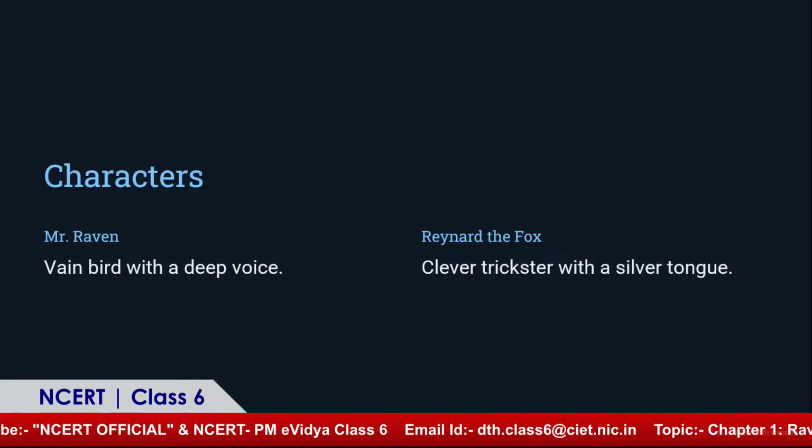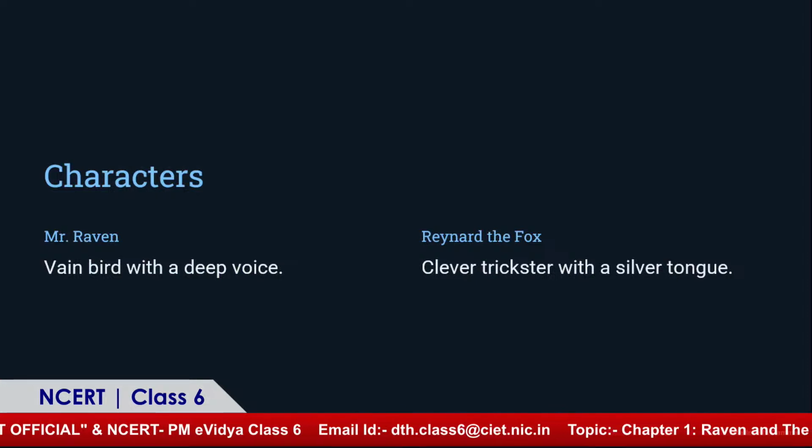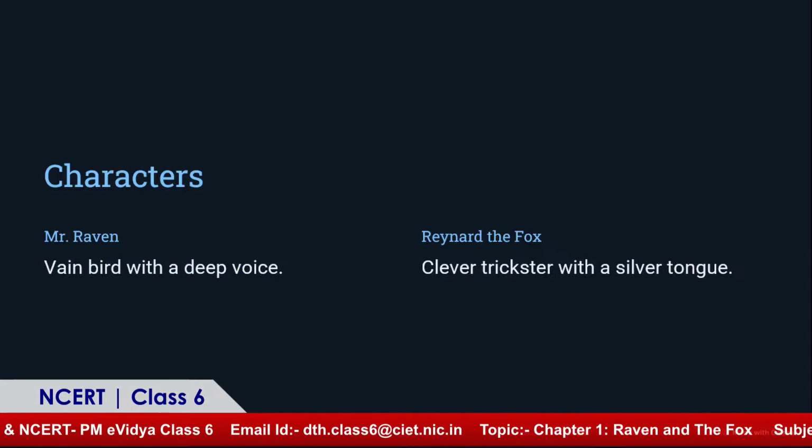We have two characters in this poem, Mr. Raven and Reynard the fox. Mr. Raven is a vain bird. Vain means somebody who's too self-confident, full of themselves, proud of themselves, with a deep voice. And Reynard the fox is a clever trickster with a silver tongue.